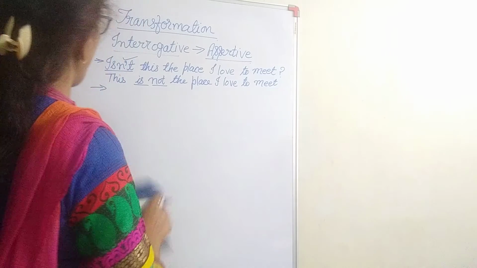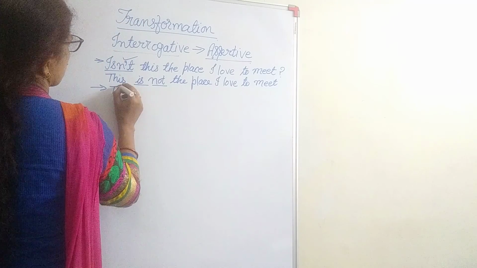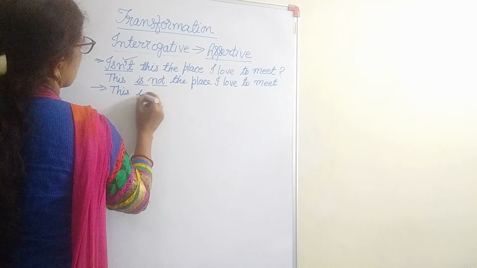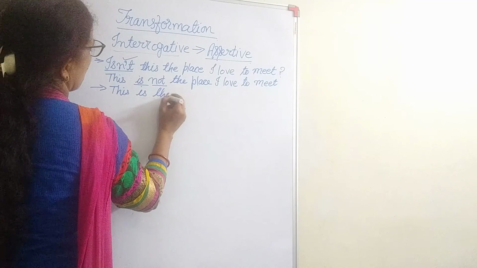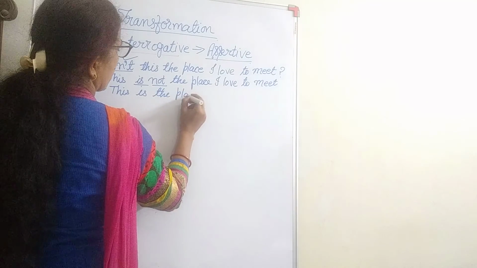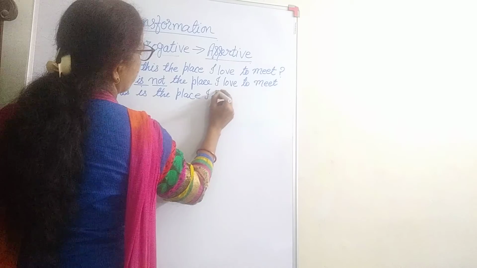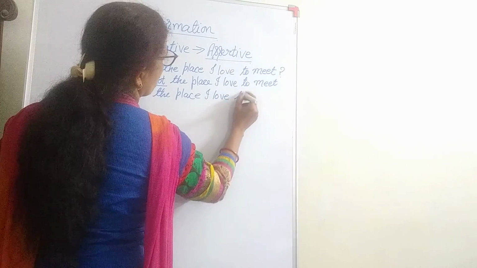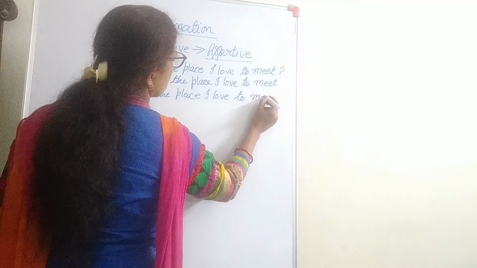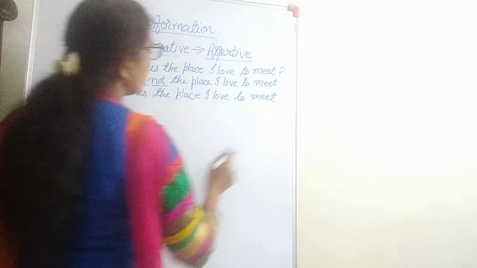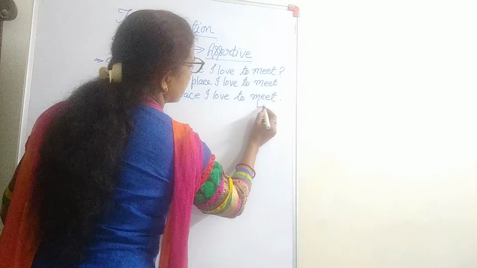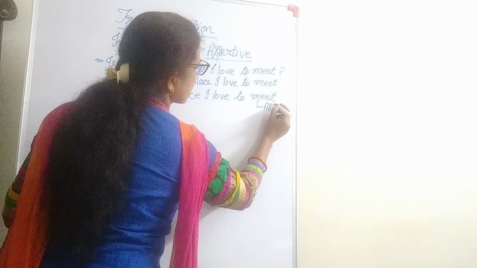Removing not, we get this is the place I love to meet. So this is the assertive sentence.